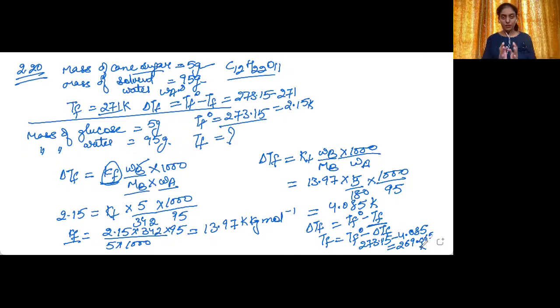So these questions are not that tough, but we need to just think where we can put what and from where we can get it, like this 20th question. It is very common because they will not be giving you the value for KF. They will be giving you other values from which you will be able to find out KF, and then you will need to use that KF value in the next part of the question. Okay, so be careful about these type of questions and keep in mind the values that you need to always have in your mind, like the molar masses of the common non-volatile solutes which are given in the numericals. Okay, so in the next video, I will be taking up the next 5 questions.